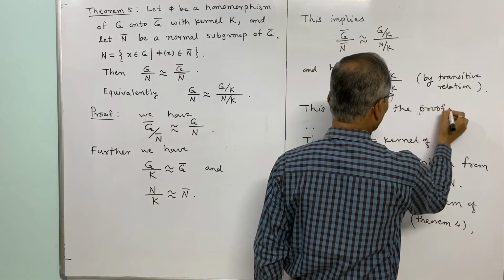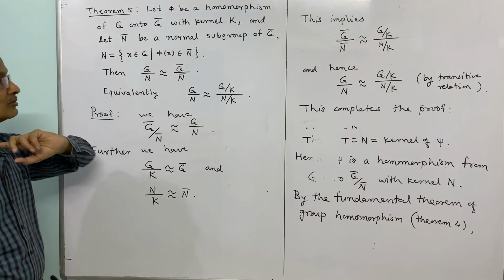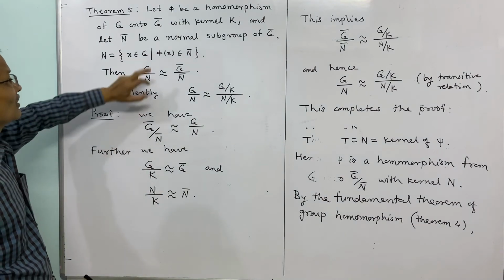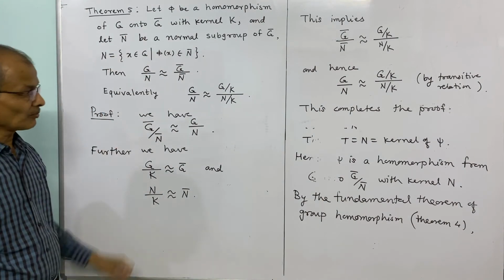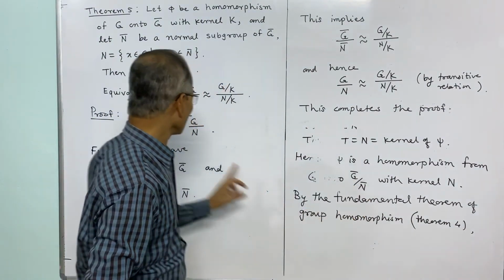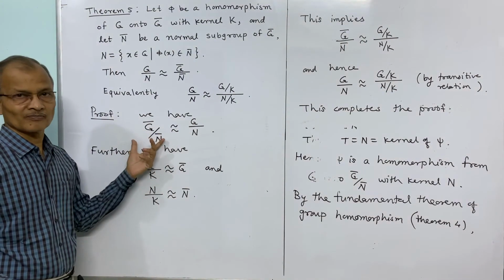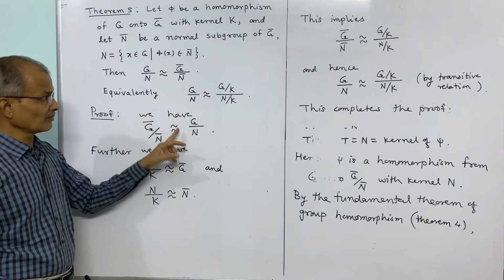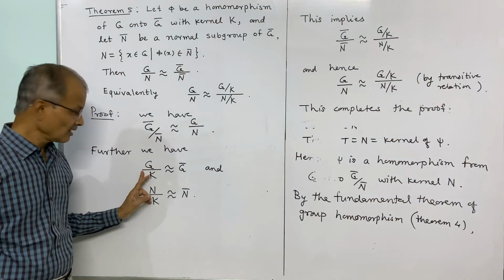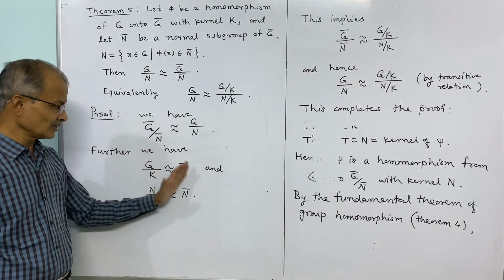Here we have considered two mappings, theta from G bar to the quotient group G bar by N bar, and psi from G to G bar by N bar, and we have proved that psi is an onto homomorphism with kernel N, and by the fundamental theorem G by N is isomorphic with G bar by N bar. It is symmetric, so this is the same result. And by the same theorem, K is the kernel, so G by K is isomorphic with G bar because there is a mapping phi from G to G bar.